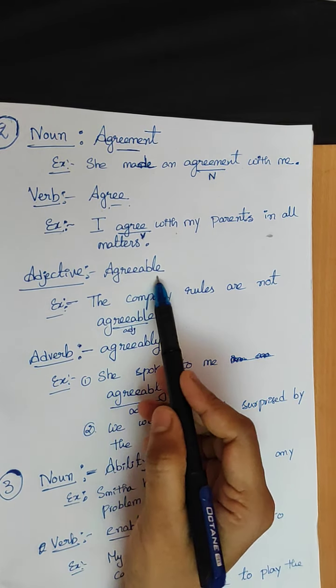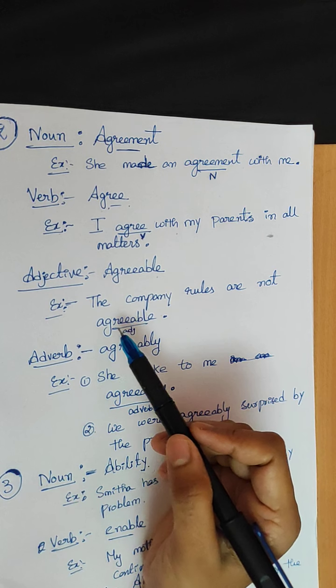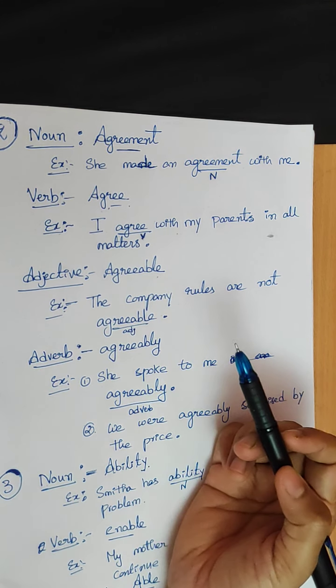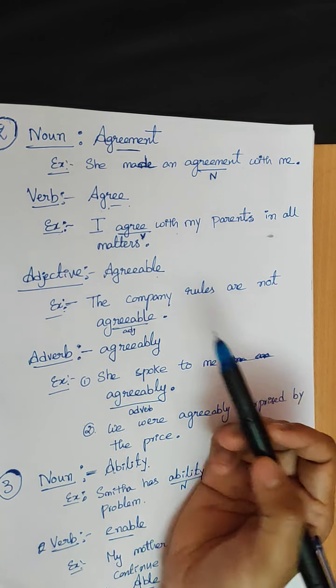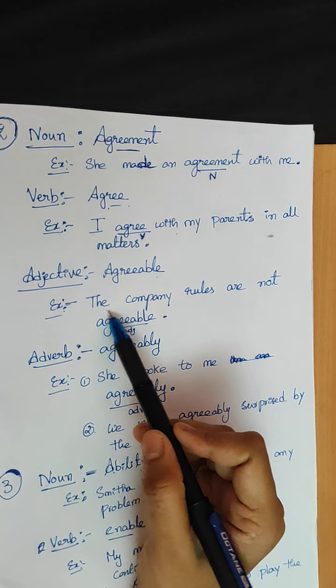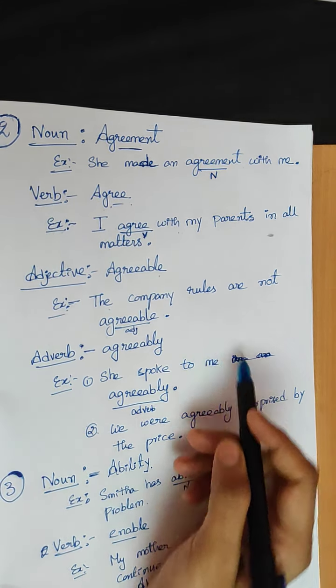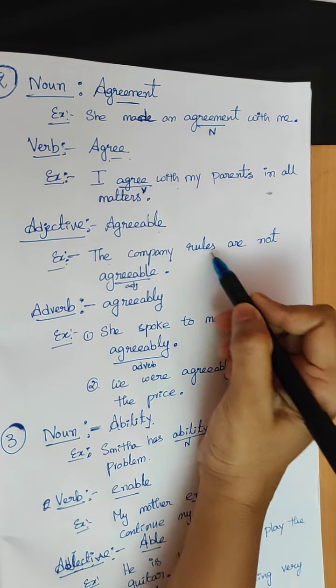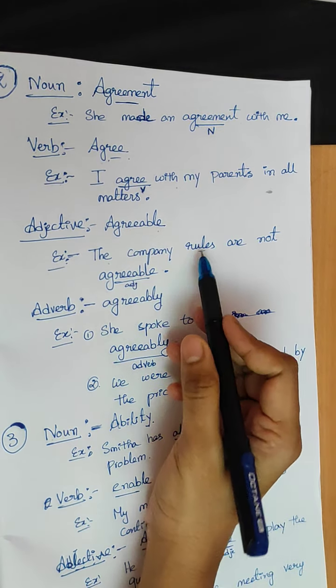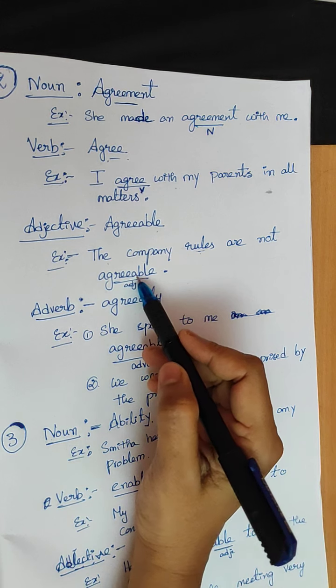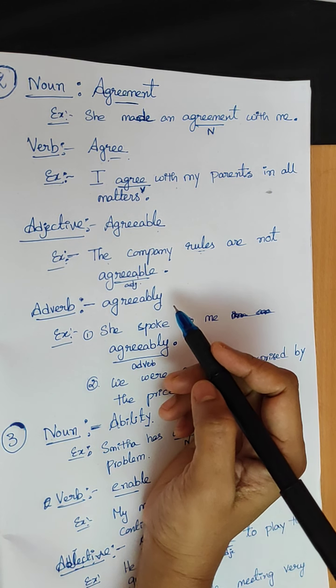Next, adjective, agreeable. Agreeable means everything is acceptable. The company rules are not agreeable. Rules here is the noun, so we are describing what type of rule. They are not agreeable rules.